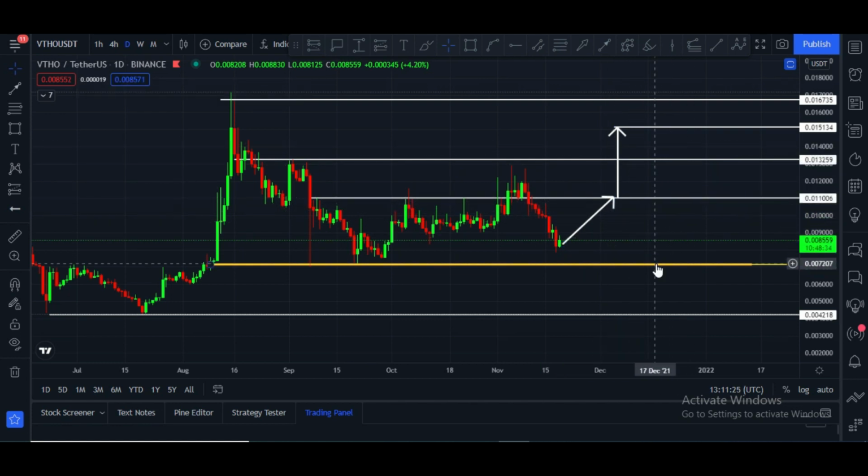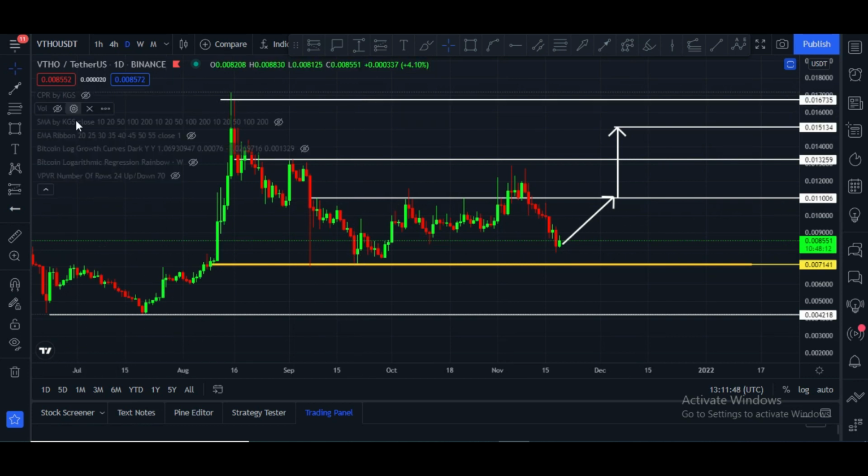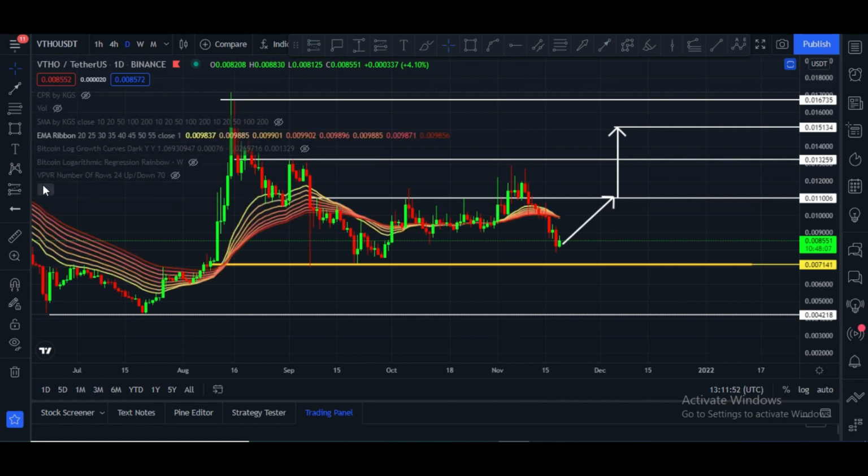wait. The major support is at 0.0071, and second major support is at the $0.004 price zone. These are major support zones, but I think this is the strongest support because here you can see several touches, and after every touch price bounces back. That is a good sign, and this is very strong support, 0.0071. And let me please show you EMA ribbon.